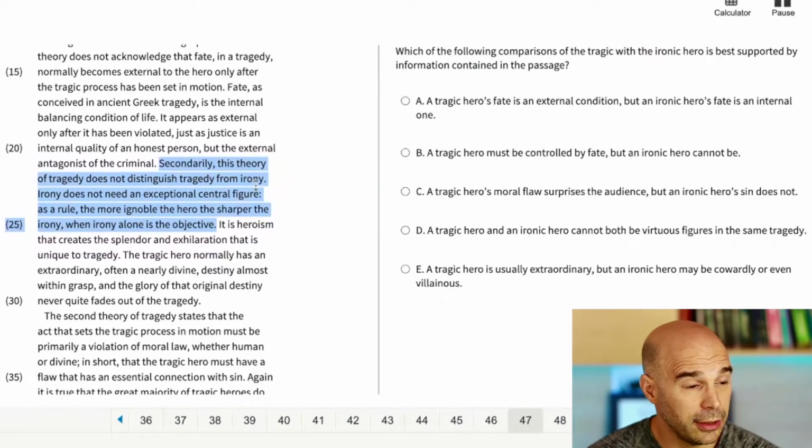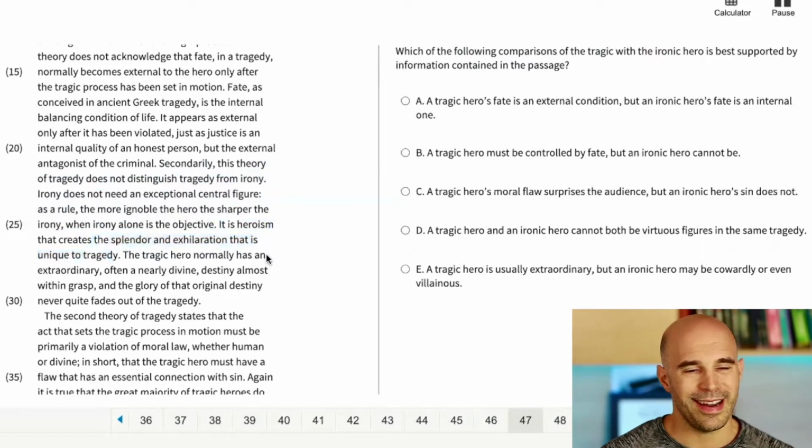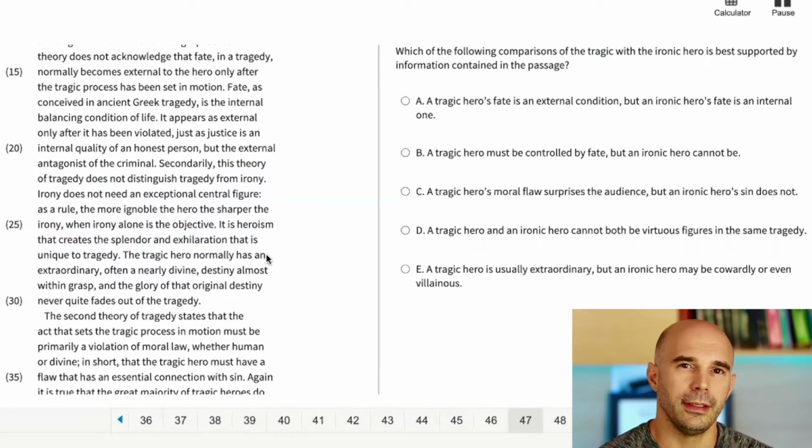This theory of tragedy does not distinguish tragedy from irony. Irony does not need an exceptional central figure. As a rule, the more ignoble the hero, the sharper the irony, when irony alone is the objective. Actually, we'll read the next sentence because it's talking about the difference, right? It is heroism that creates the splendor and exhilaration that is unique to tragedy. Okay, so I think now I know the difference between irony and tragedy. The ironic hero isn't really a hero, it's just a regular person, right? I got that.